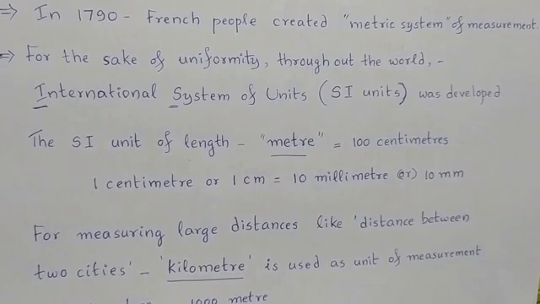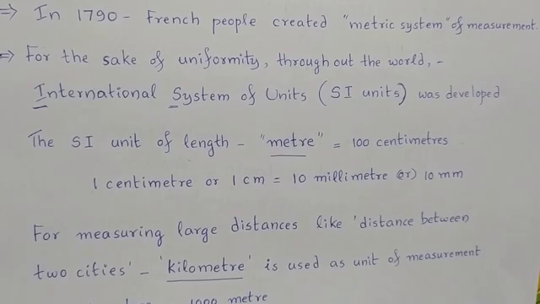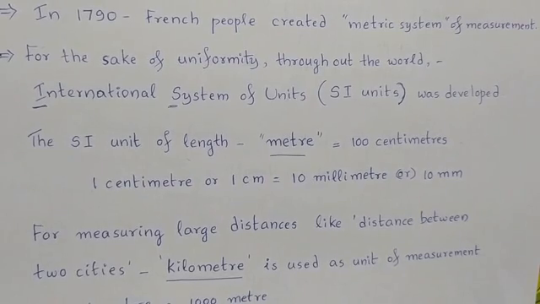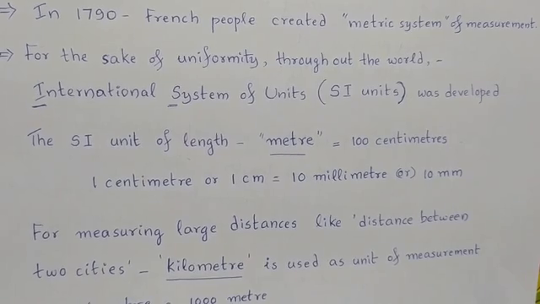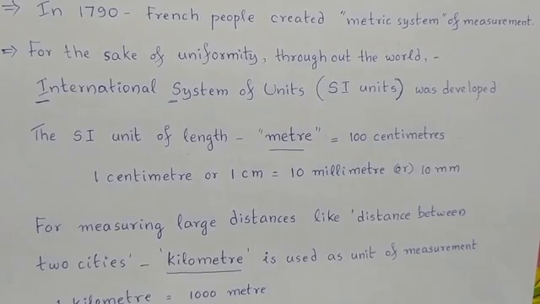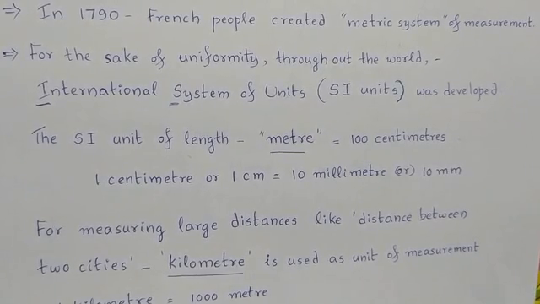In SI units, the unit of length is the meter. One meter is equal to 100 centimeters, and 1 centimeter is equal to 10 millimeters or 10 mm. This meter is used to measure smaller lengths.